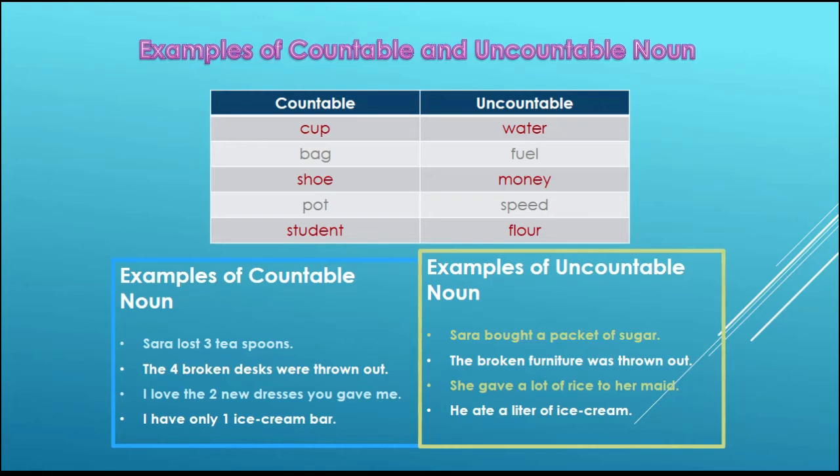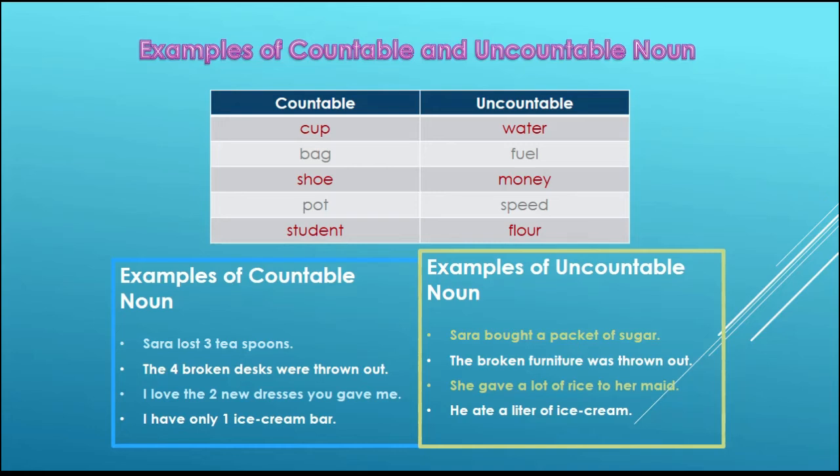Okay, a few more examples in the sentences. Examples of countable nouns. Sarah lost 3 teaspoons. The 4 broken discs were thrown out. I love the 2 new dresses you gave me. I have only 1 ice cream bar.